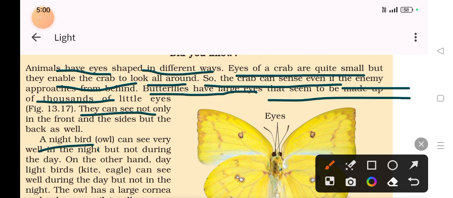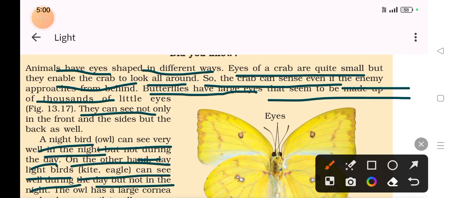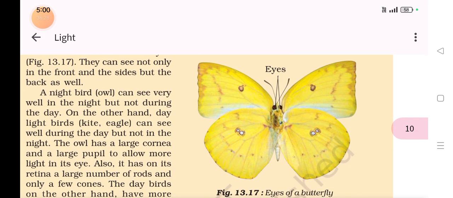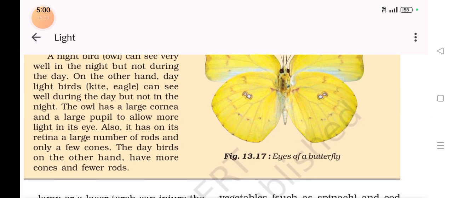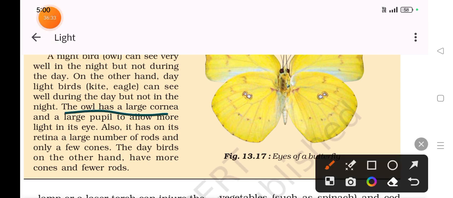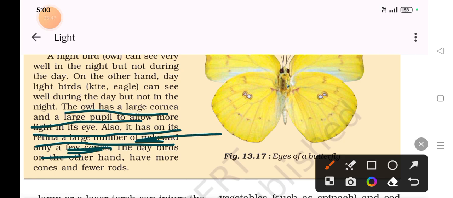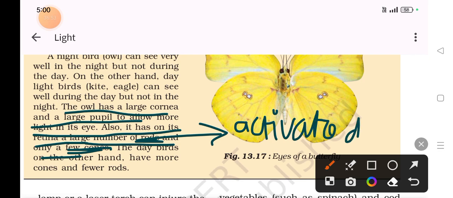The night bird owl can see very well in the night, but not during the day. On the other hand, daylight birds like kite and eagle can see well during the day, but not during the night. The owl has a large cornea and large pupil to allow more light into its eye. Also, it has on its retina a large number of rods and few cones. Of course, rods are activated during dim light.